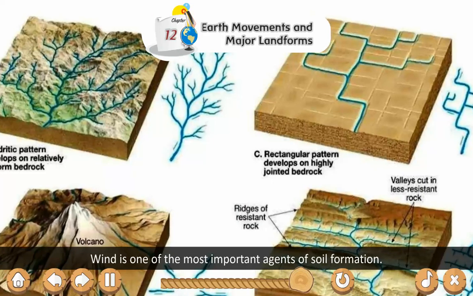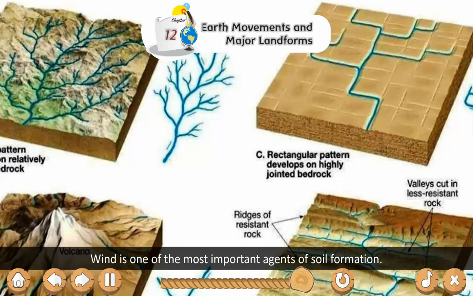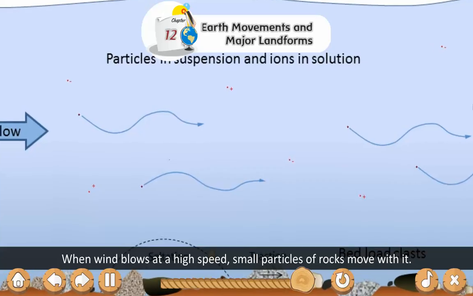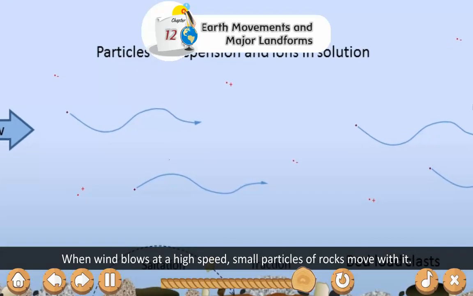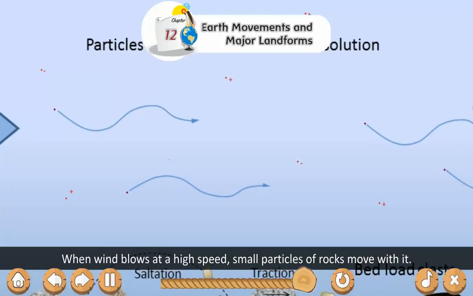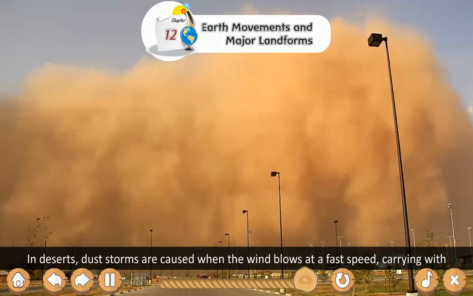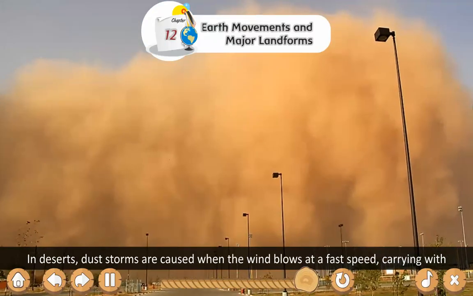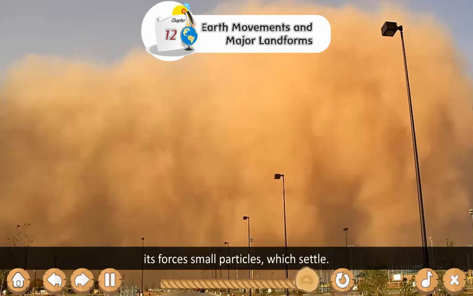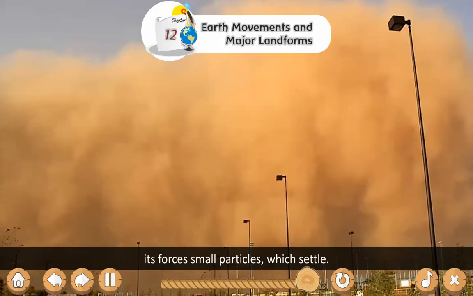Wind. Wind is one of the most important agents of soil formation. When wind blows at a high speed, small particles of rocks move with it. In deserts, dust storms are caused when the wind blows at a fast speed, carrying small particles with its force.